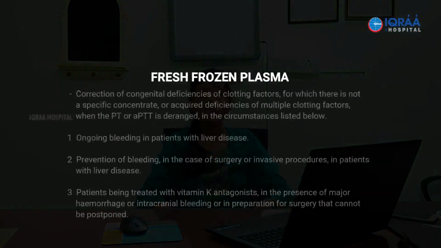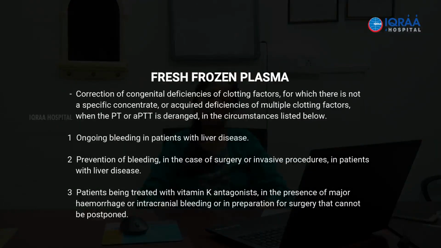A liver disease patient who has an ongoing bleed or is being taken up for a procedure which may induce bleeding, those are conditions where you will plan an FFP transfusion. And a patient is taking a vitamin K antagonist and you do not have time for medically reversing it.